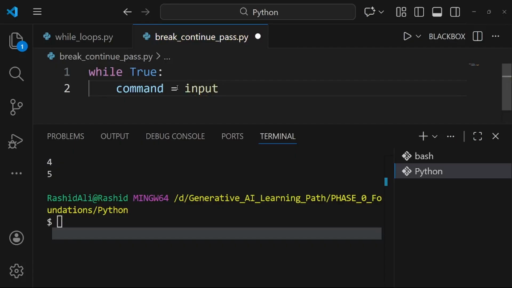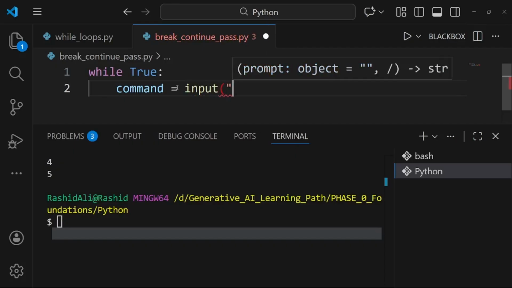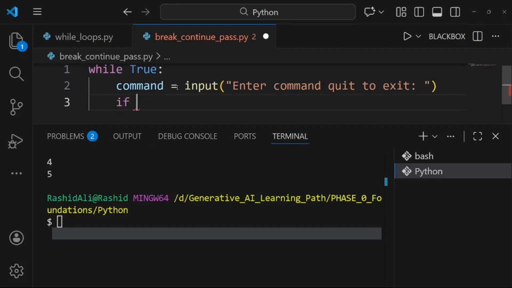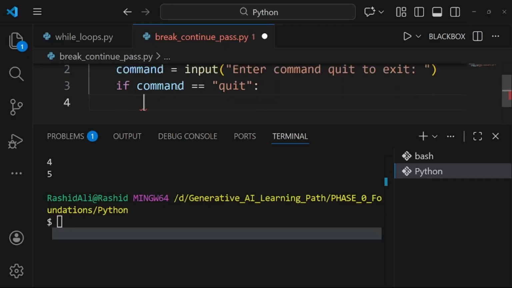We are going to take input from the user. This will check if the user has entered quit, to quit the loop and break.